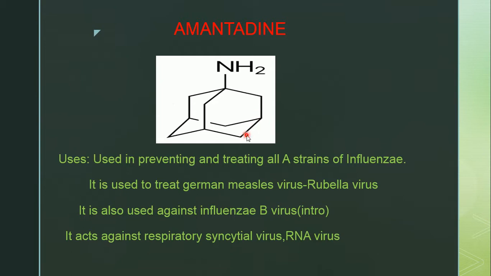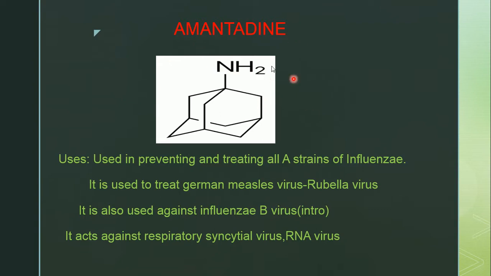This is amantadine structure. We have to first draw the cyclohexane ring. Then three methyl groups will be present from this position, means alternate groups, alternate positions. Three methylene bridges have been attached at one center point. So from this position one amino group is there. That's why AMA indicates amino group.